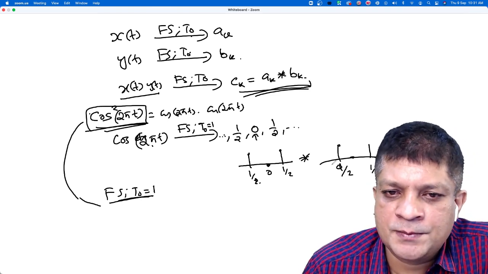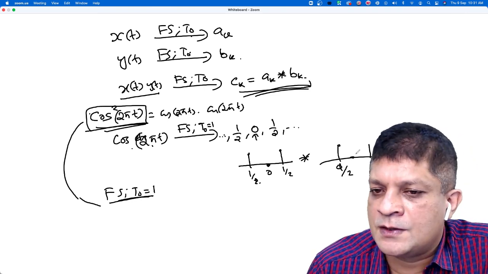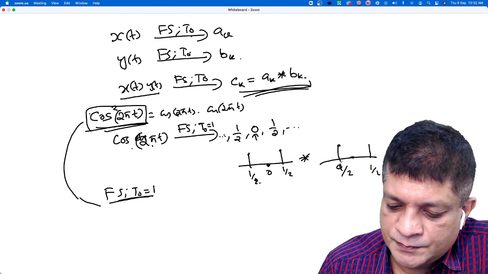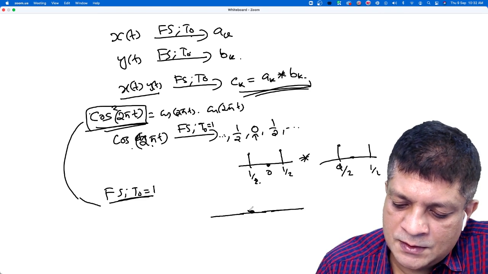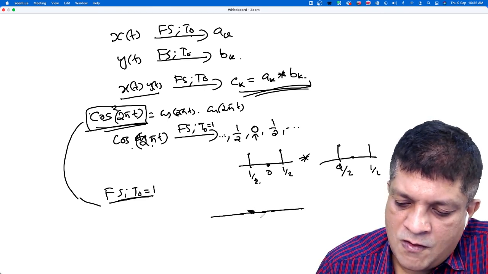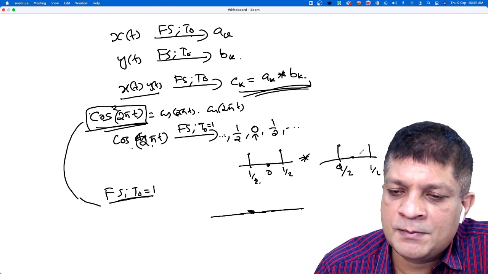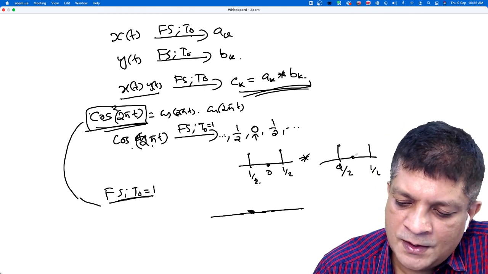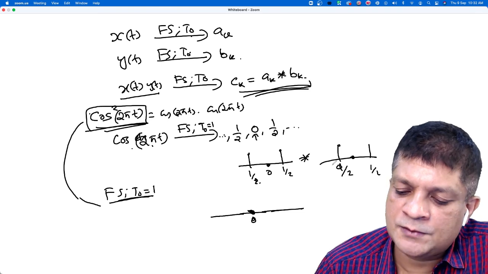That is the multiplication property. You are multiplying cos 2 pi t with itself. Then it is the convolution of this. Can you tell me what is the convolution of these two? Let me sketch those values. What is convolution? Flip one of these, slide it from minus infinity to infinity, multiply those two. First tell me, what is the value at 0? Convolution of these two?